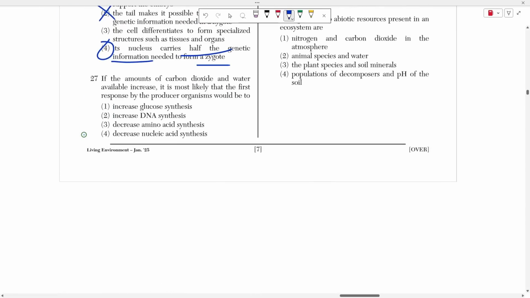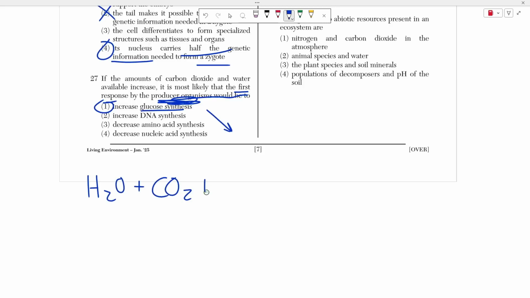Number 27 says if the amount of carbon dioxide and water availability increases, it is most likely that the first response by the producer organisms would be to what? Well, they have to increase glucose synthesis, right? The producer organisms make their own food, and they do that via photosynthesis. That's H2O, water, plus CO2, plus sunlight that gets turned into sugar and O2. Remember, sugar and glucose are the same thing. Glucose is a type of sugar.